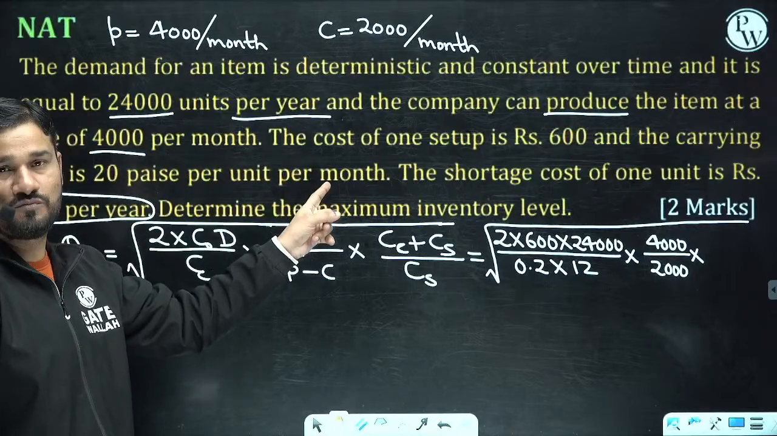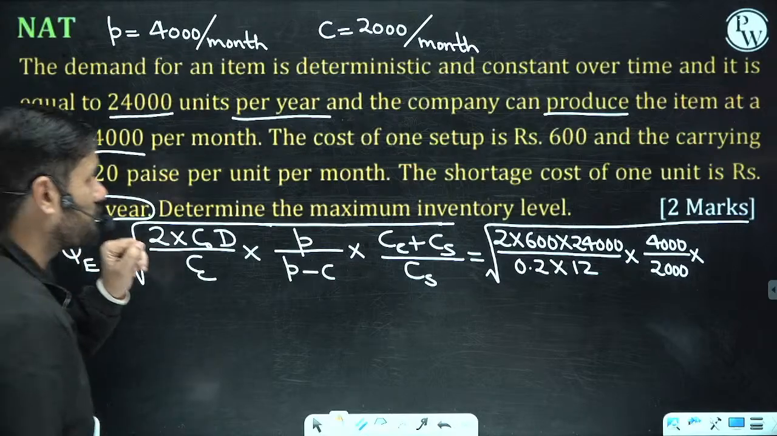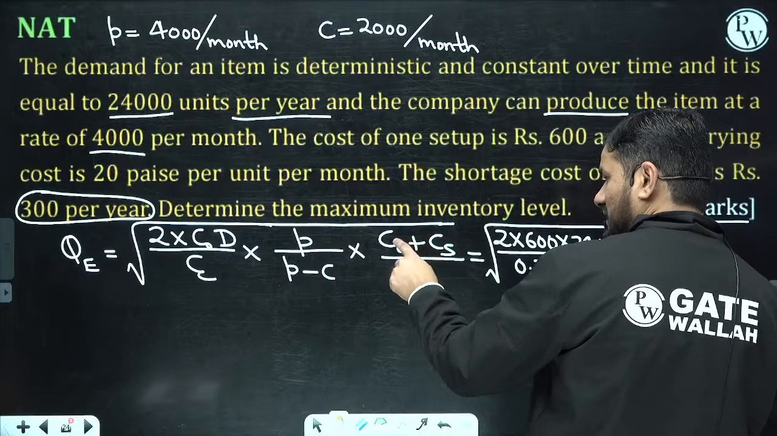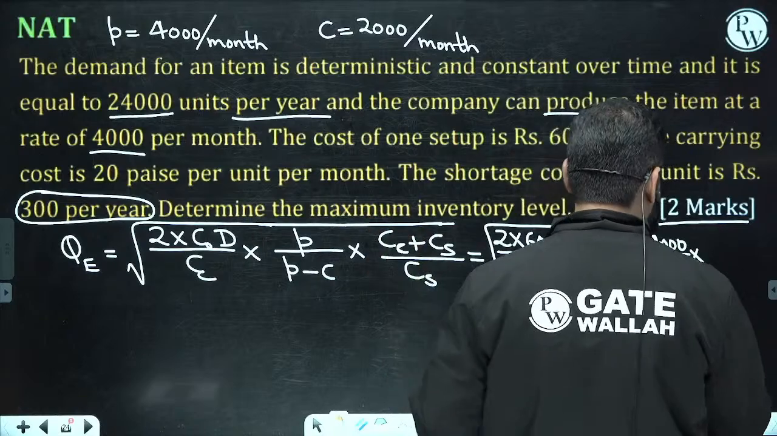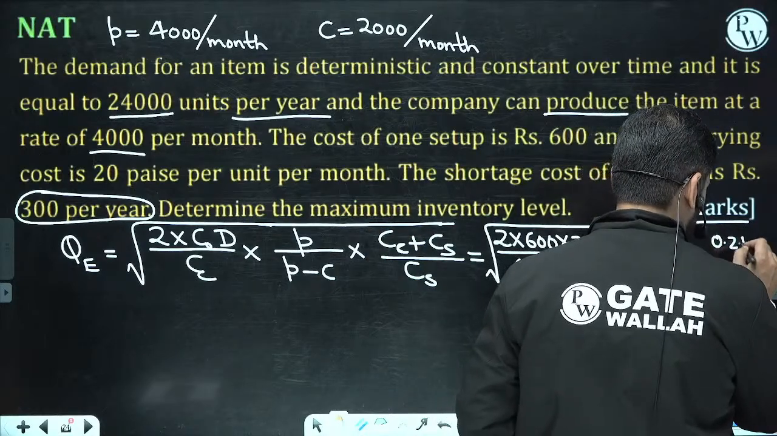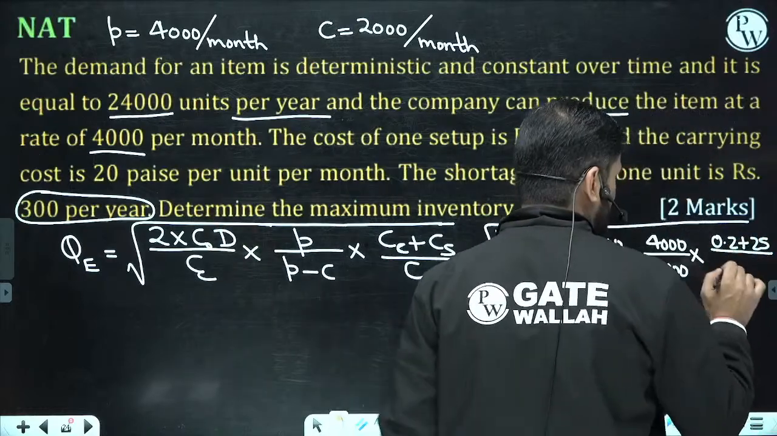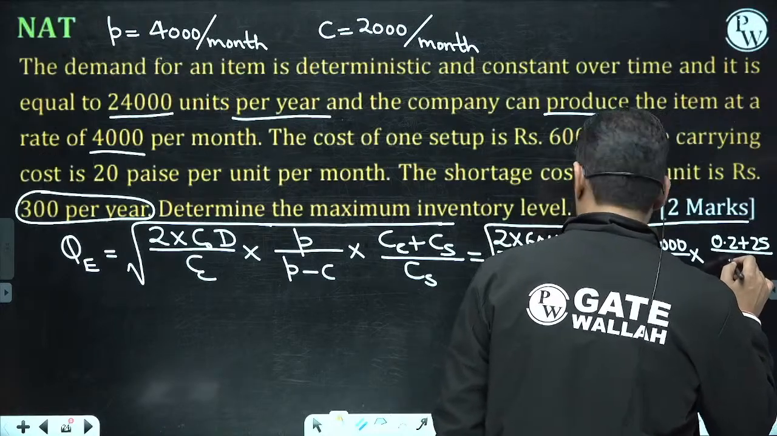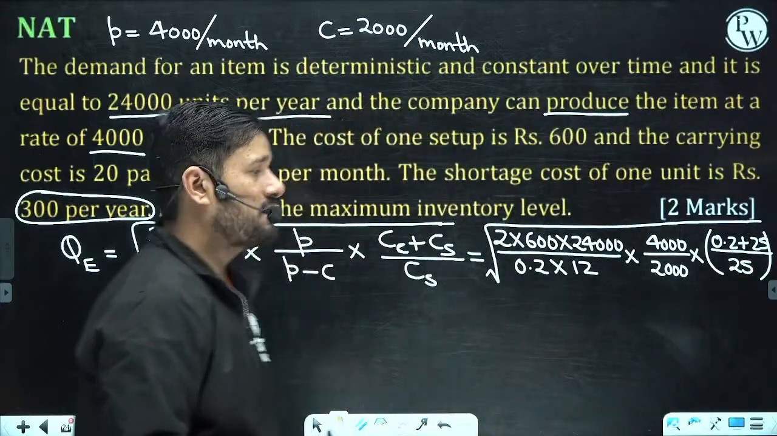Either you convert this into month. So I am converting CS per month. Let me divide this by 12. It will become 25 rupees. So let me put both values in month, or both values in year. It's your choice. So CC is 0.2 plus 25. This is per month. CS per year is 300, so per month we divide by 12, which gives CS as 25. What is the value coming out?